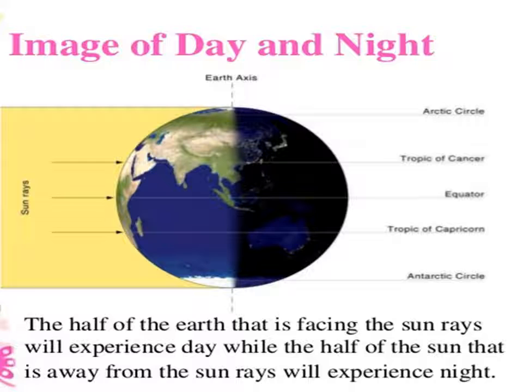So when a part of the earth is facing the sun, it experiences day, and when it turns away from the sun, we experience night. Now you got it, children?